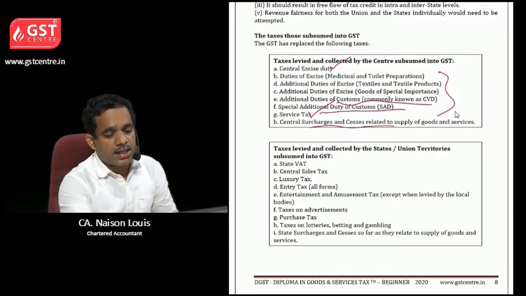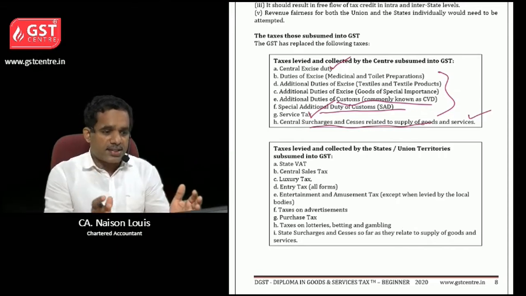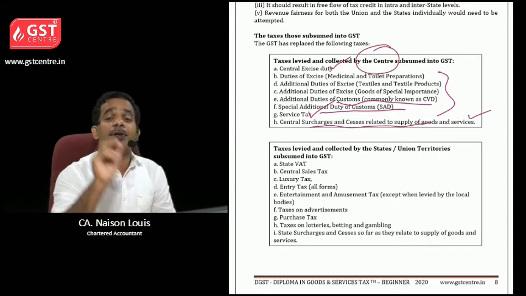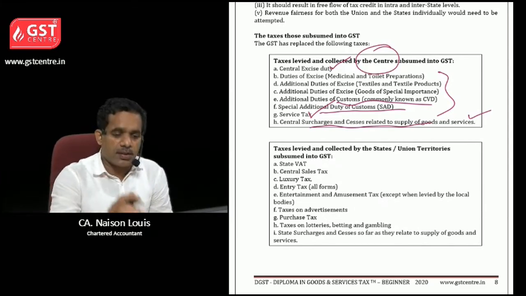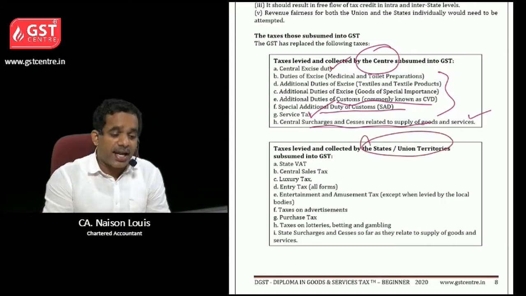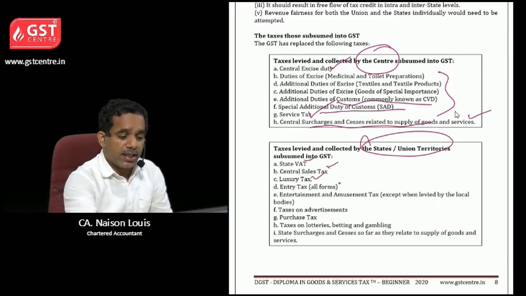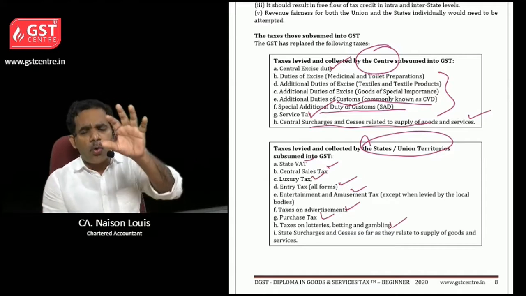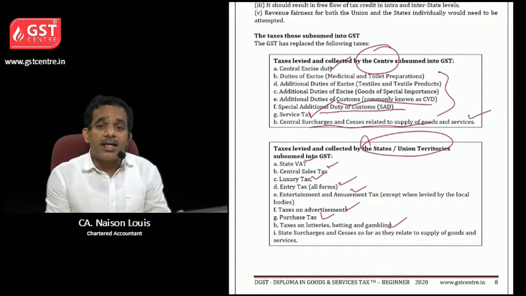Then central surcharges and cesses related to supply of goods and services. So are you clear? These taxes were earlier governed by the central government, not by the state government. So these taxes were subsumed. Then states and union territories were levying various taxes like state VAT, central sales tax, luxury tax, entry tax, entertainment and amusement tax, taxes on advertisement, purchase tax, tax on lotteries, betting and gambling. All these different types of taxes were levied by the state governments.